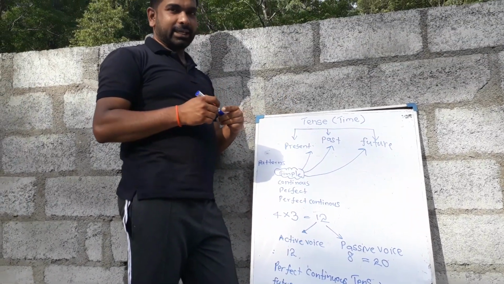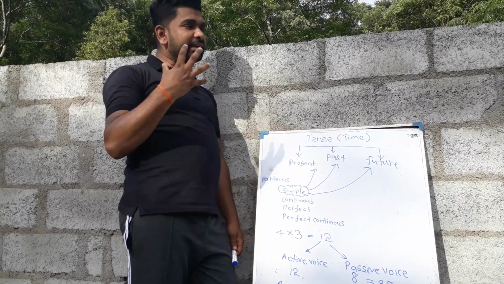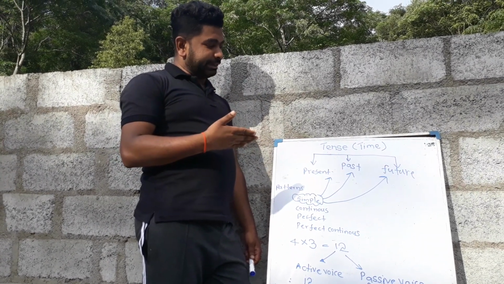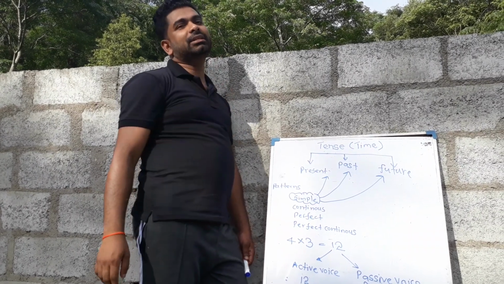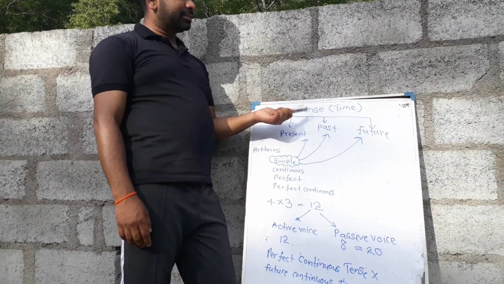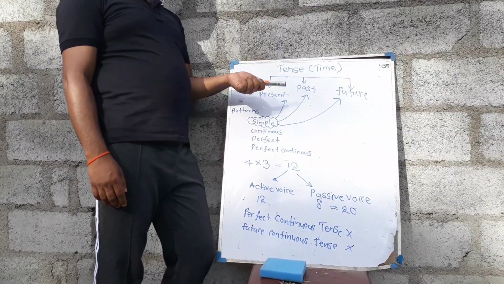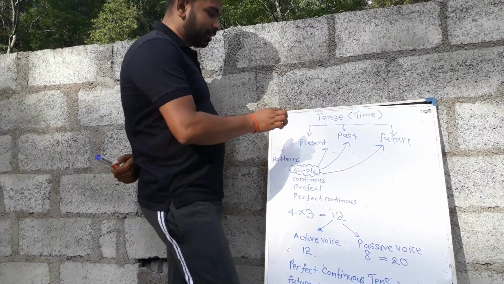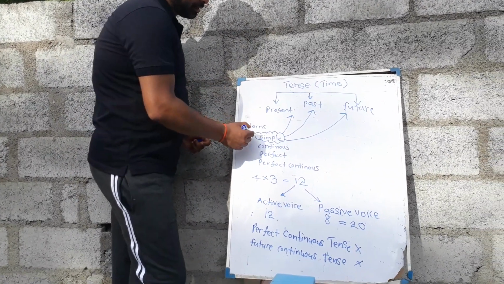So mainly, if you think and if you study, you can learn in the English language there are three main times, right? Present tense, present time; past tense, past time; future tense, future time. Okay, so there are four patterns of sentence.